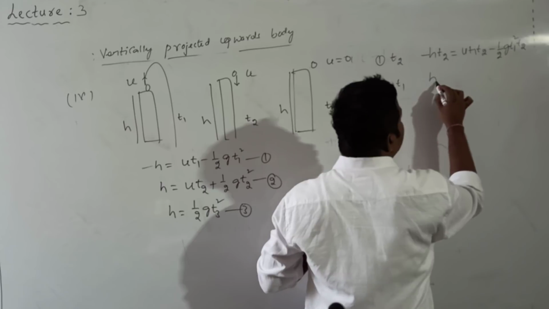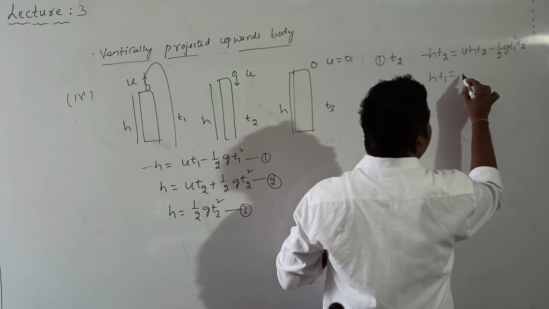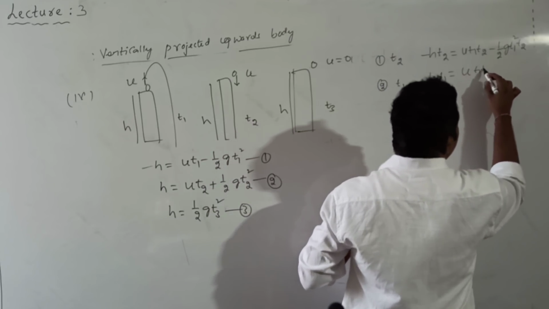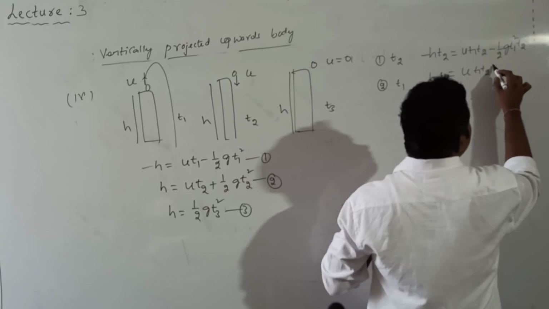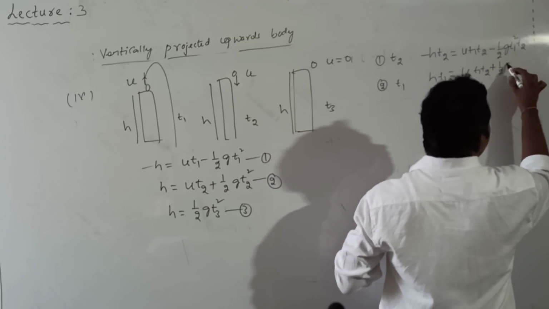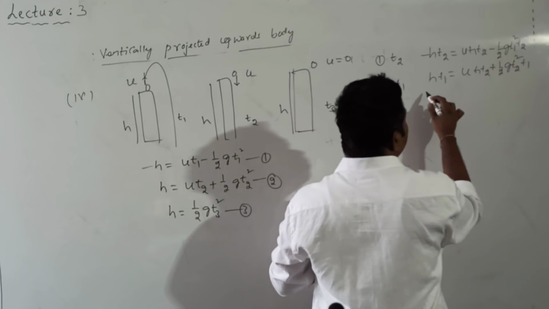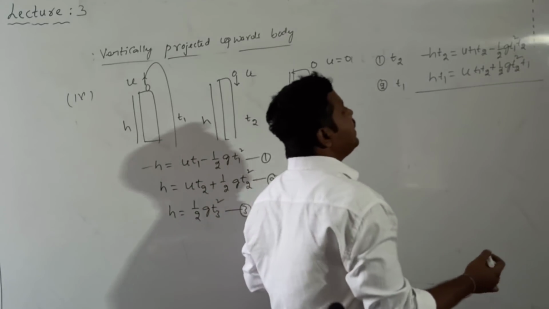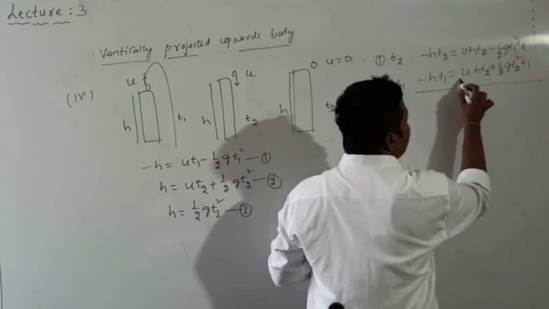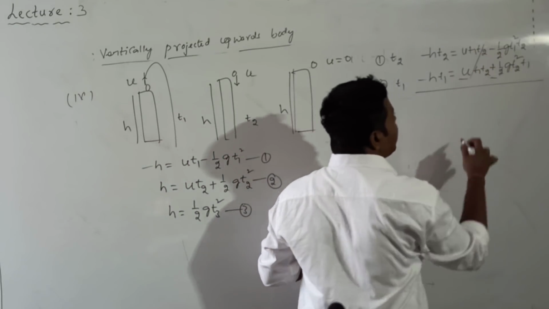Similarly, equation 2 multiplied with t1: h into t1 is equal to u into t1 into t2 plus half into g into t2 square into t1. So I got these two equations. Now I will subtract these two equations. Minus, minus, here minus. This term will be cancelled.